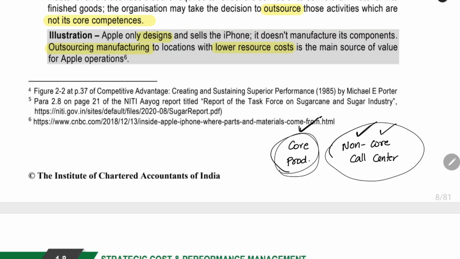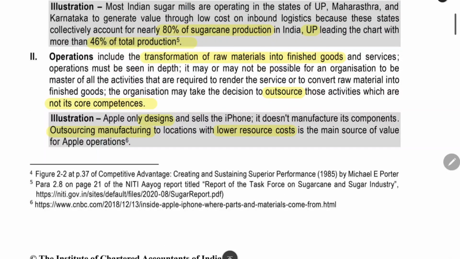You can do it based on a contract. It will be cheaper also. So that is what they are saying. In Apple Incorporation, the mobile phone manufacturer, Apple will design the iPhone. The design for the iPhone will be prepared by the Apple company only. But the manufacturing will be outsourced to China, India, like that.